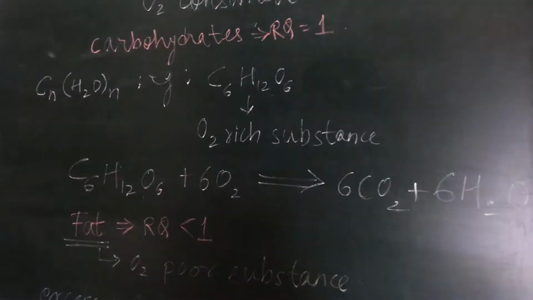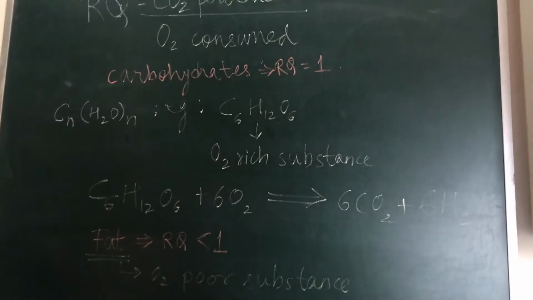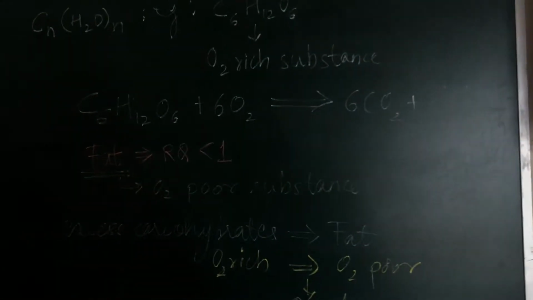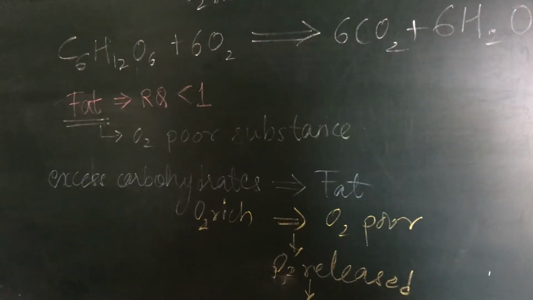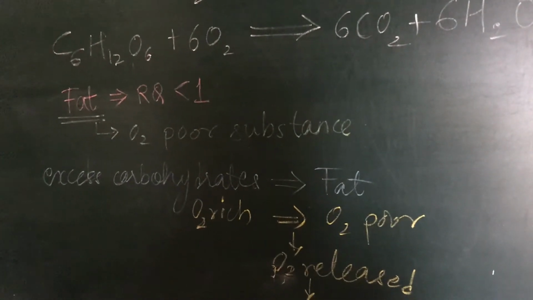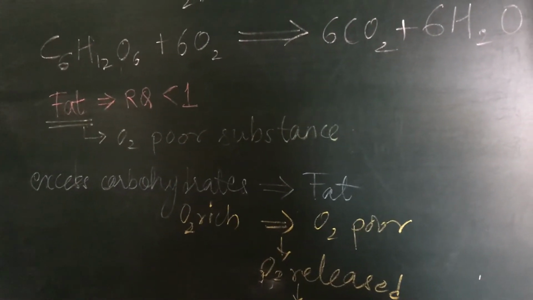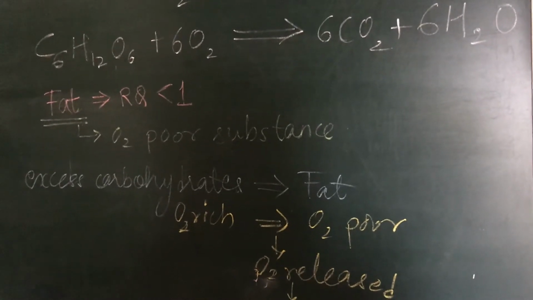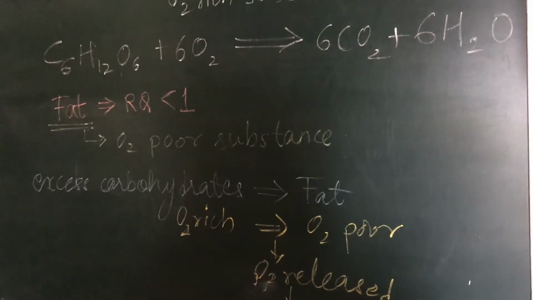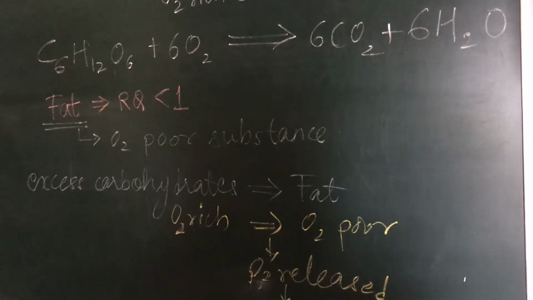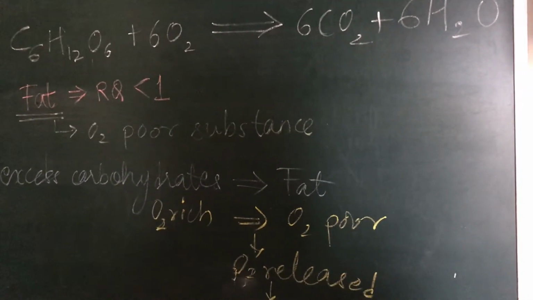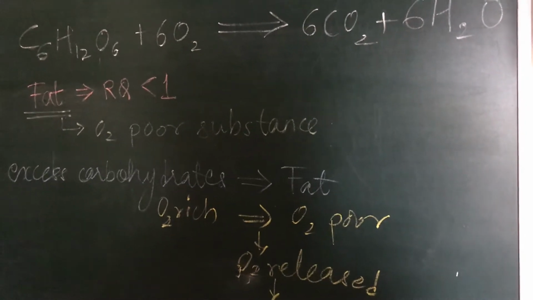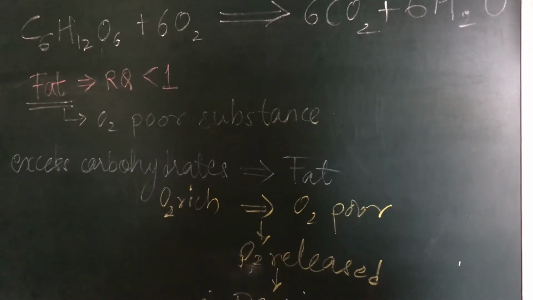What happens when we consume excessive carbohydrates? Our body converts the excessive carbohydrates into fats. Like we saw, carbohydrates are oxygen-rich substances and fat is an oxygen-poor substance. So an oxygen-rich substance is getting converted into an oxygen-poor substance, so oxygen is released, and that oxygen is used for the metabolism or oxidation of fats.